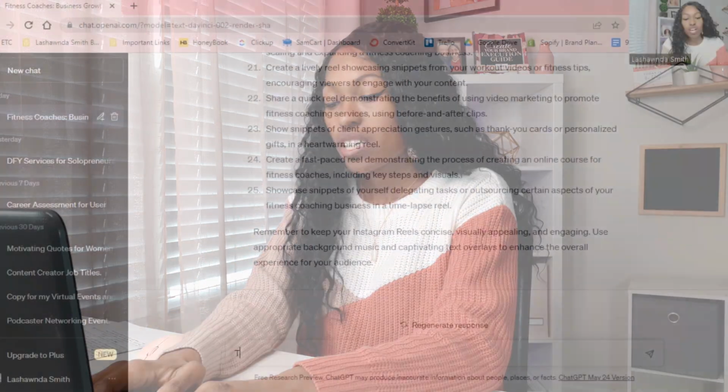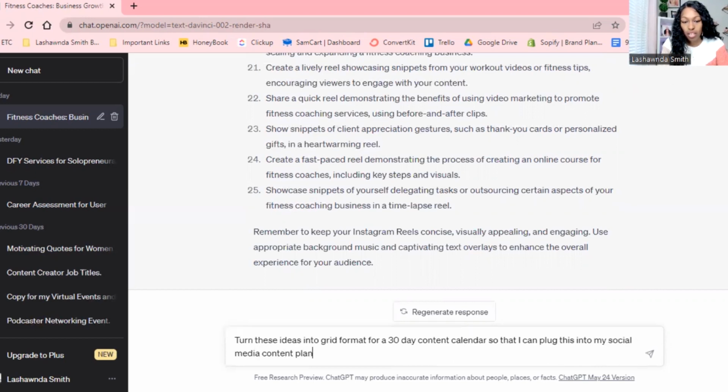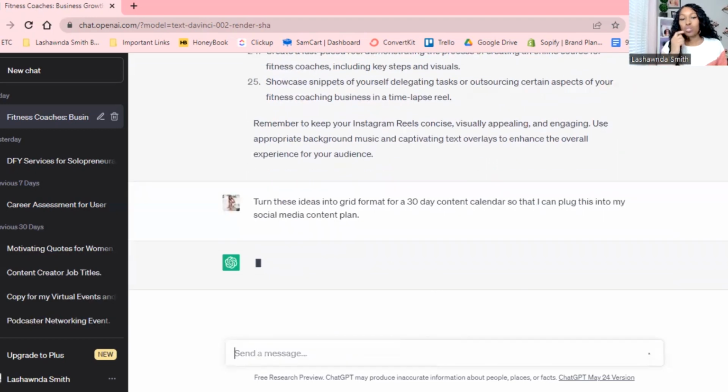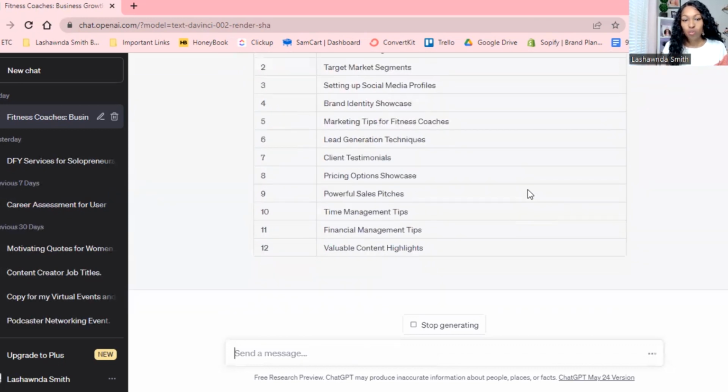So I'm going to say, turn these ideas into grid format for a content calendar. Matter of fact, I'm going to say 30-day content calendar, so that I can plug this into my social media content plan. And let's see, it should turn it into an actual grid format for 30 days. Boom. That's one way for it to do it.